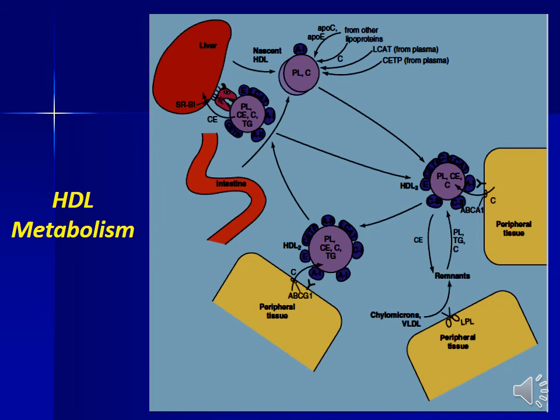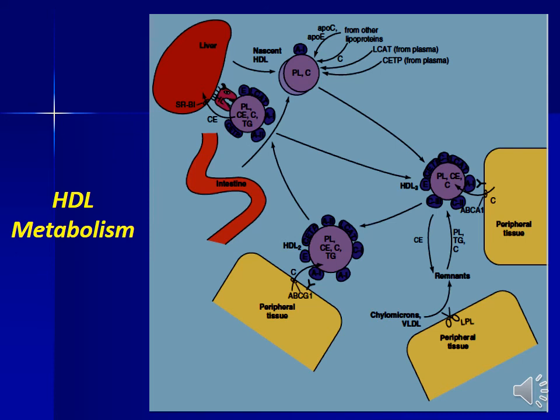Cholesterol esters move to the inside of the particle, making it spherical, which is HDL2. Cholesterol ester transfer protein facilitates the exchange of apolipoproteins and cholesterol esters between HDL and triglyceride-rich lipoproteins.